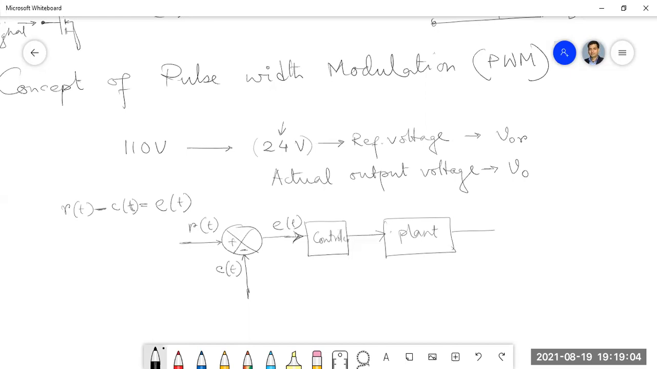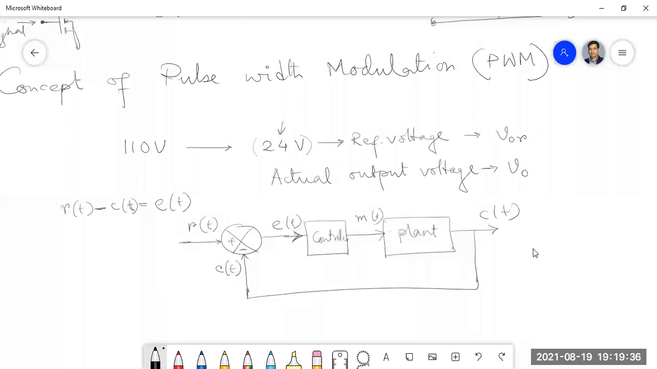Sometimes the controller, plant, and actuator are all plugged within a single block. That is also there in your books. So here I have separated the controller and the plant, and this is your output C(t). This is a simple block diagram, and this M(t), the output of the controller, is called the manipulated variable.